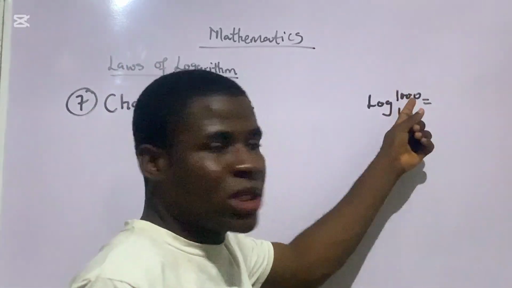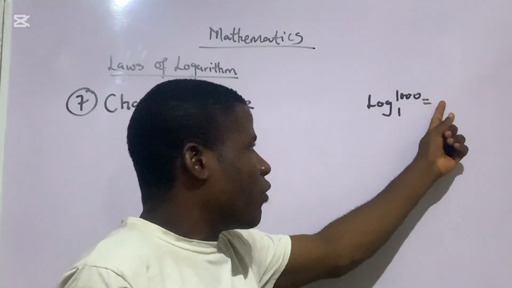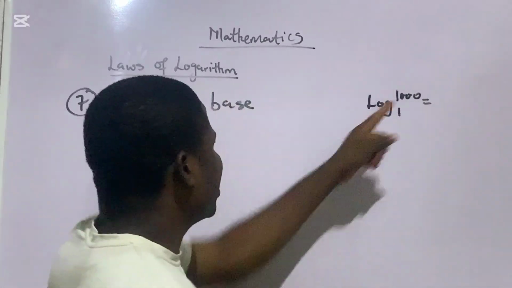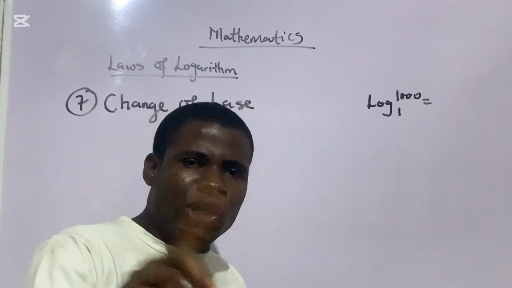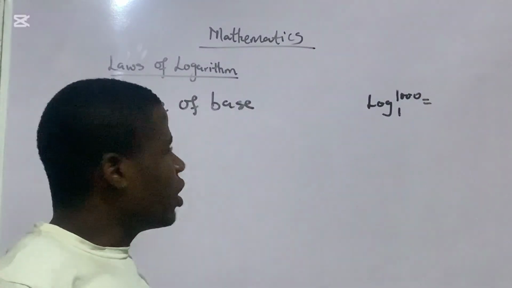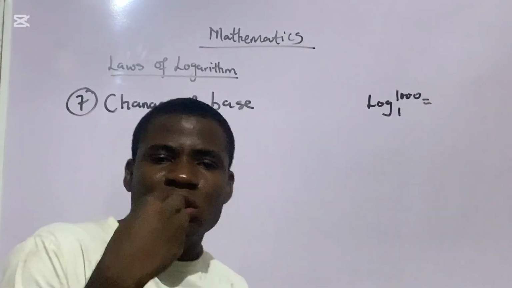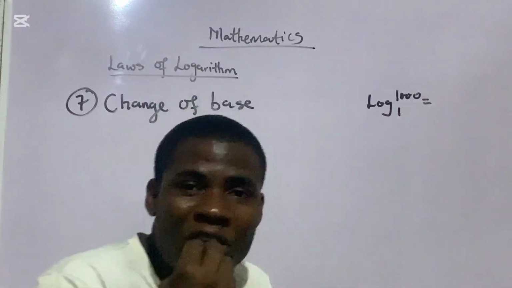So I don't see someone asking me what number 1 will be raised to power of to give us what? 1000. That makes no sense actually. So it is only at this point that we apply what? Change of base. Now I want to tell you something. The change of base formula or the change of base law in logarithm, are you there? It is not coming out because it is very sweet in the mouth.